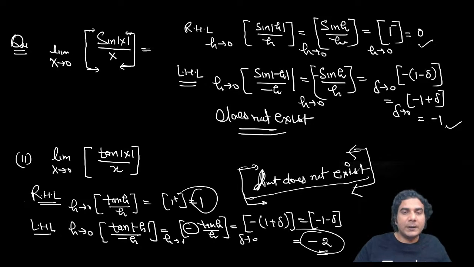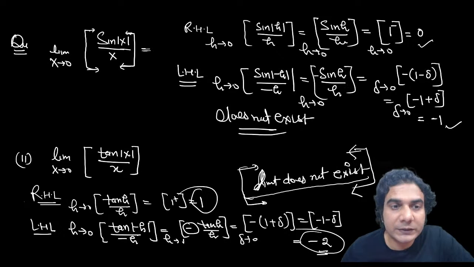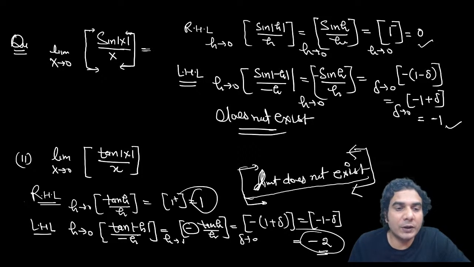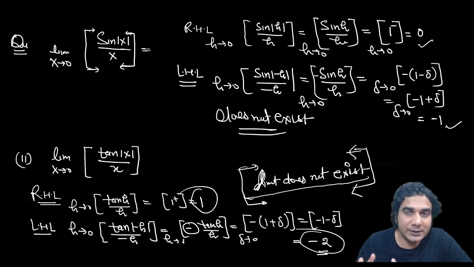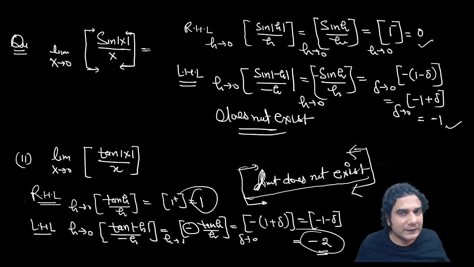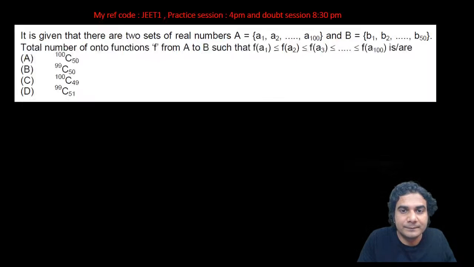So I hope these things are clear. Now there are some more standard limits like the exponential, tan inverse x upon x, e raised to x minus 1 upon x, and 1 plus ln x upon x. So three standard limits we have covered in this portion. I'll bring another part 2 of standard limits, in which we'll discuss the remaining 3 standard limits, in which we can put the greatest integer, and then we will have a practice session including all the 6 limits, all right? So this is a very interesting portion. We'll continue that. I hope you have enjoyed it. All right, so thank you very much.